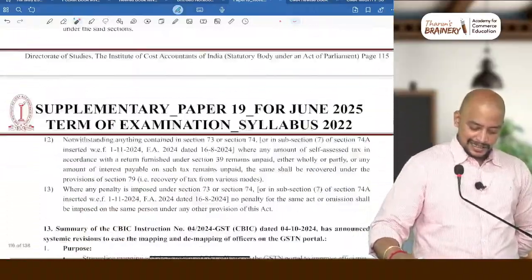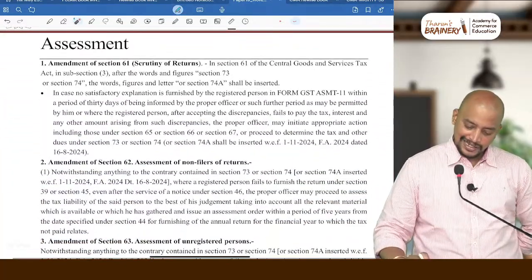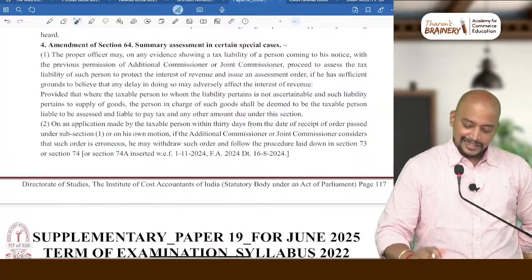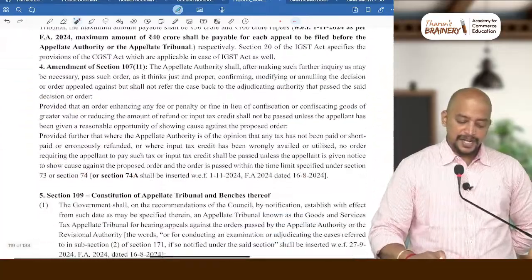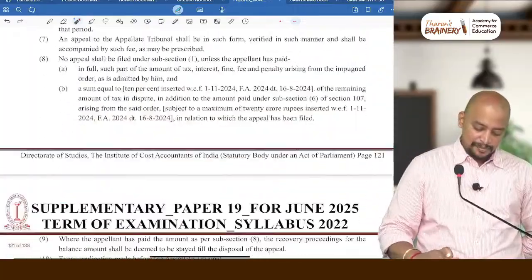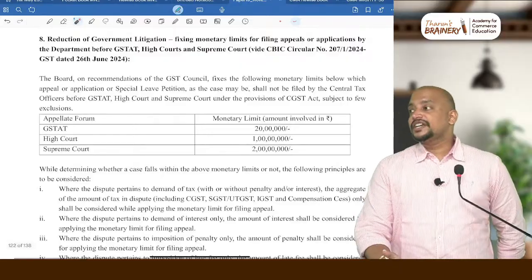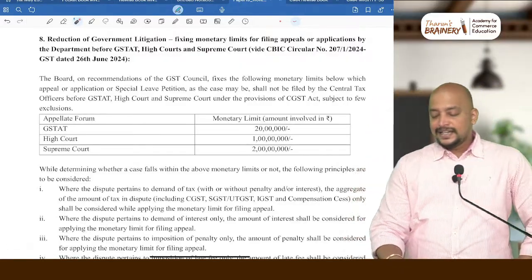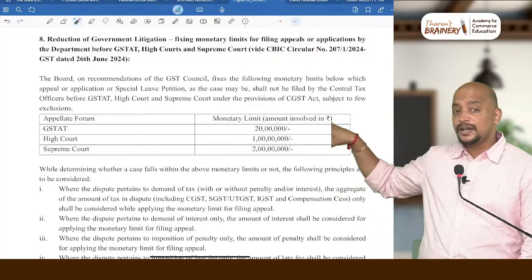That we completed in the discussion. And next one is related to assessment. Here also reference to 74A is given, and all that they have added as one amendment. In appeals, already we discussed the pre-deposit. Now one last amendment in appeals is related to monetary limit. Monetary limit for department appeal. Usually the department can go for appeal anytime, whatever may be the amount, but they have now added a monetary limit.